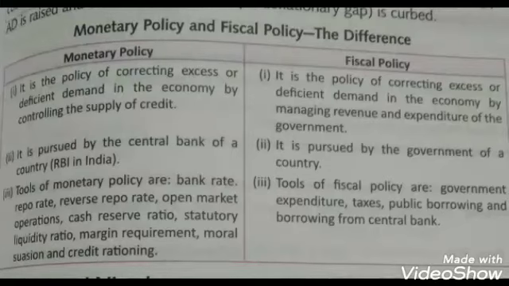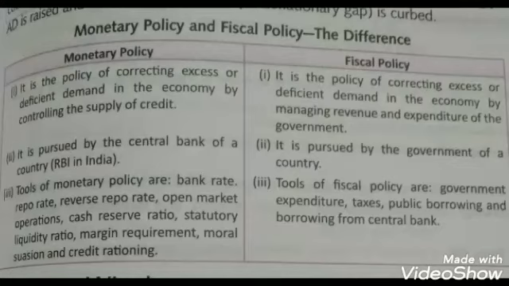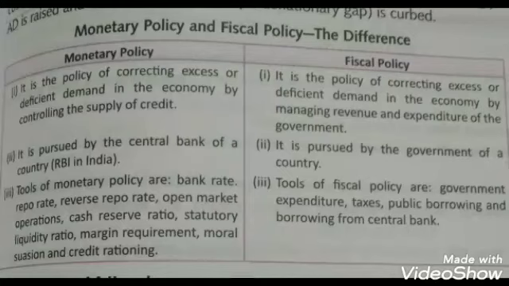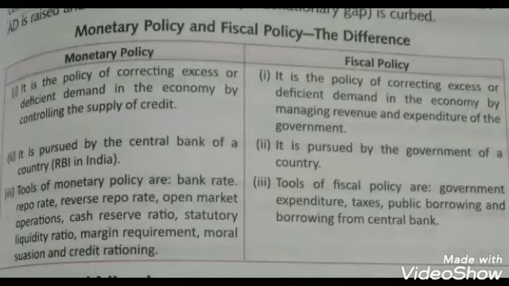the commercial banks. So during the time of, let's say, inflation, or when there is more AD, excess demand, they control the supply of credit, they curb it, and at the time of deficient demand they release the liquidity.